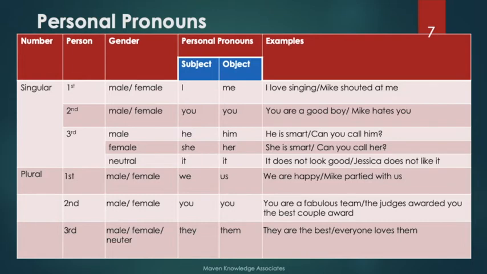In case of female we will use she and her. She is smart. Can you call her? So her is an object in this sentence and she is the subject. When we are talking about someone, that's the third person. So we are saying, can you call her? We are talking about her. Neuter or neutral, we will use it, both in case of subject and object.